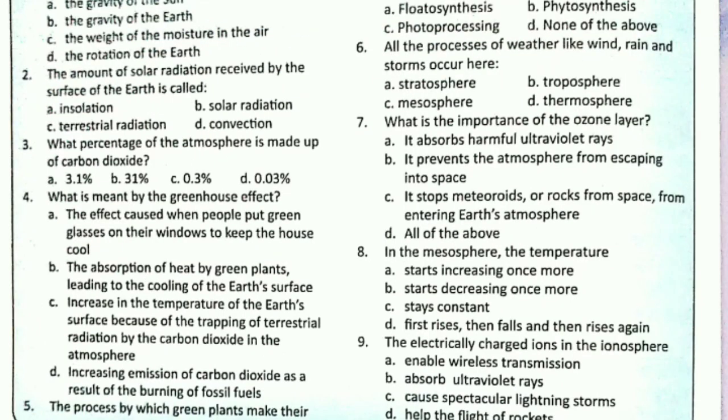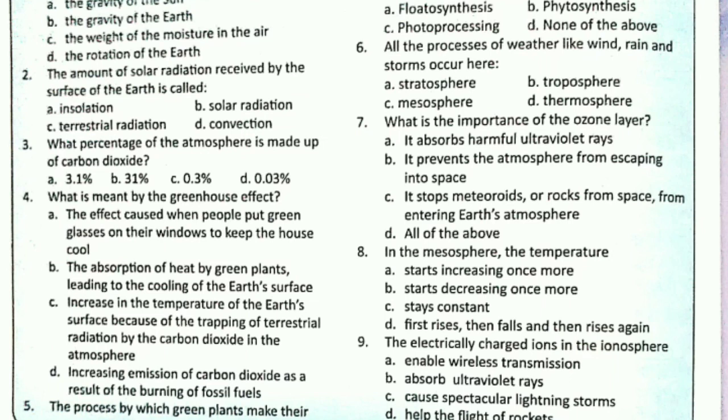The fourth one is, what is meant by greenhouse effect? Options are: A, the effect caused when people put greenhouse glasses on their windows to keep the house cool; B, the absorption of heat by green plants leading to the cooling of the earth's surface; C, increase in the temperature of earth's surface because of the trapping of terrestrial radiation by the carbon dioxide in the atmosphere; or D, increasing emission of carbon dioxide as a result of the burning of fossil fuels.